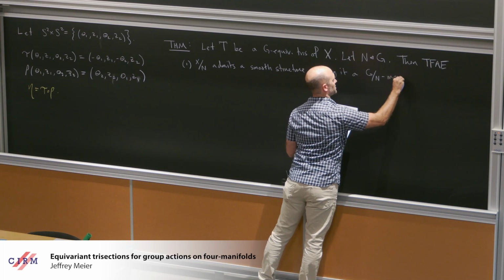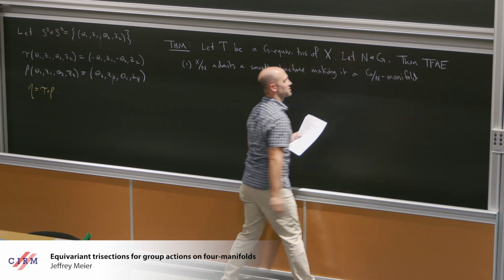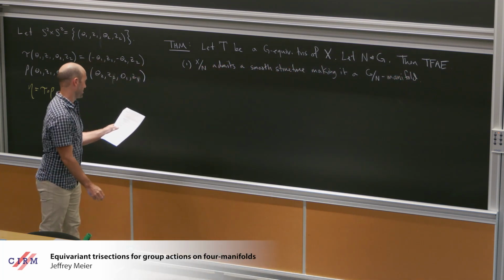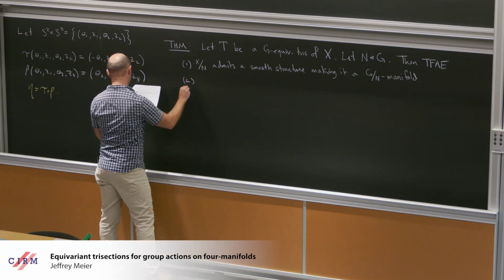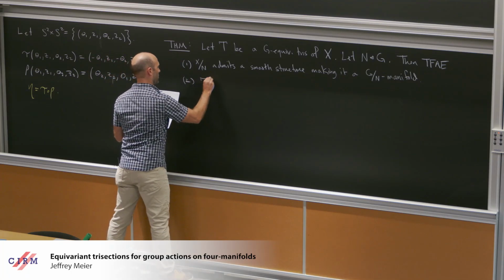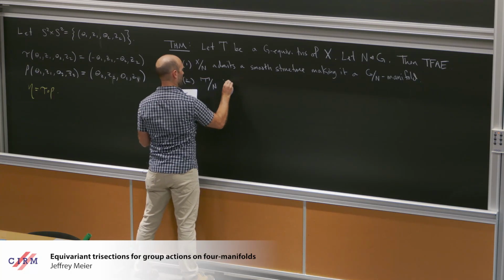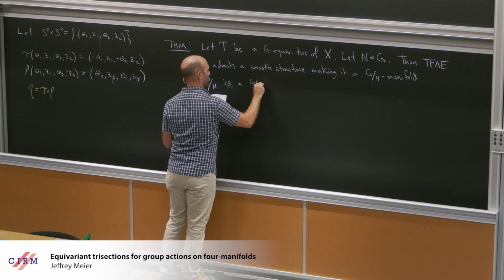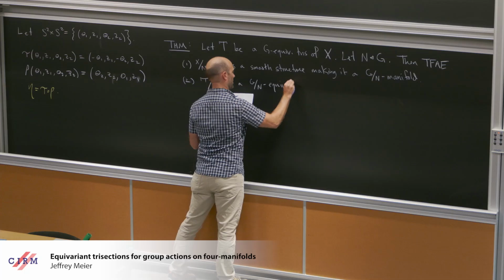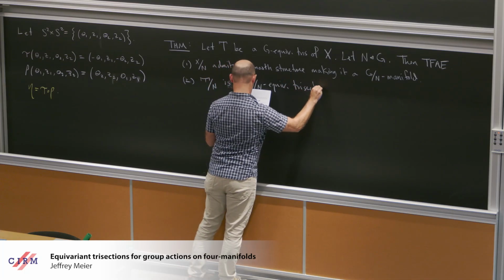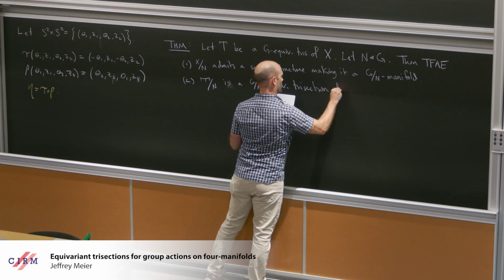Okay, I didn't really introduce this terminology. A G mod N manifold is a 4-manifold with a G mod N action. So that is equivalent to the quotient of the trisection being a G mod N equivariant trisection of the quotient.